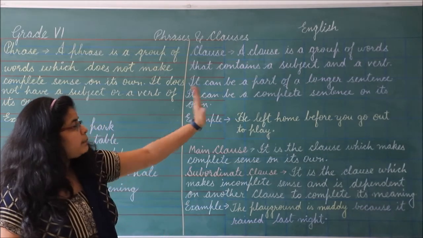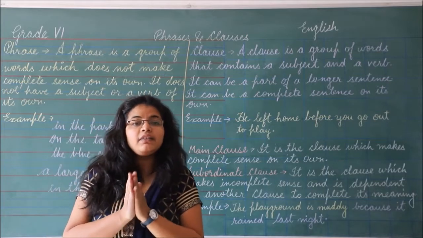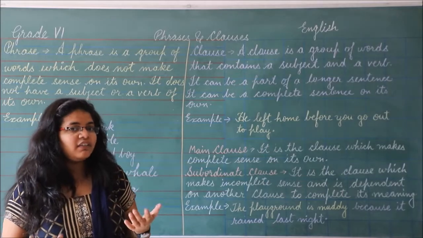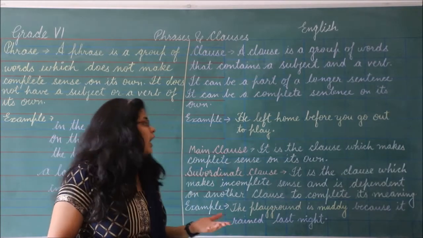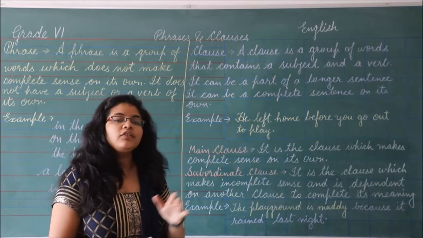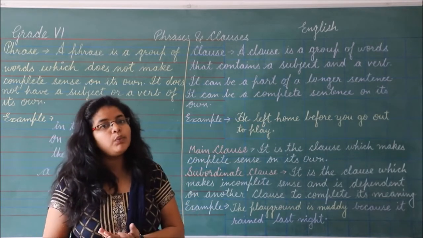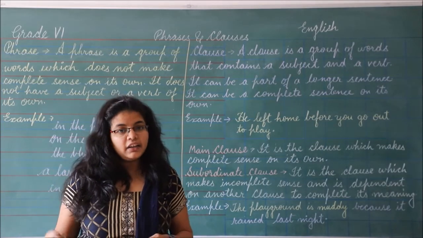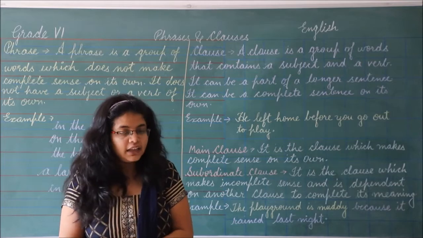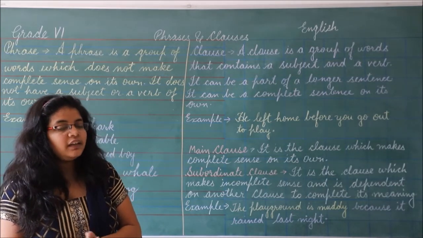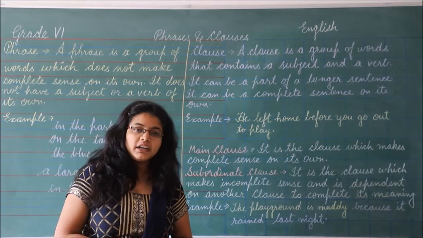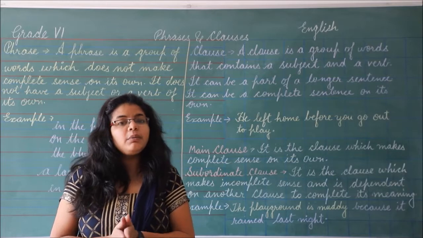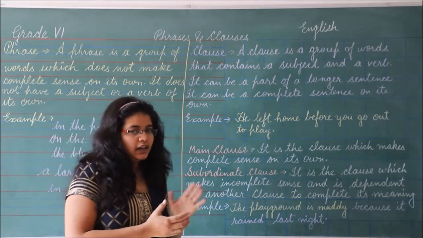It can be a part of a longer sentence, meaning it may give us incomplete sense. If it is giving incomplete sense, then it is part of a sentence. And it can be a complete sentence on its own, because if it is giving complete meaning, we know a sentence is something that gives us complete meaning. But if it is giving an incomplete meaning, then it will be a part of a sentence.